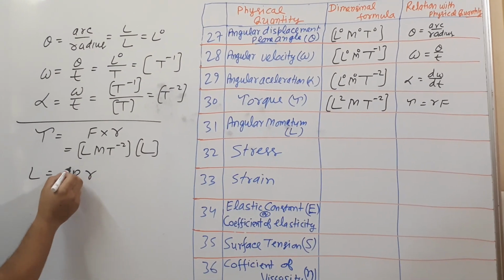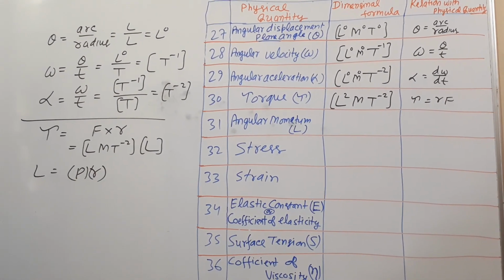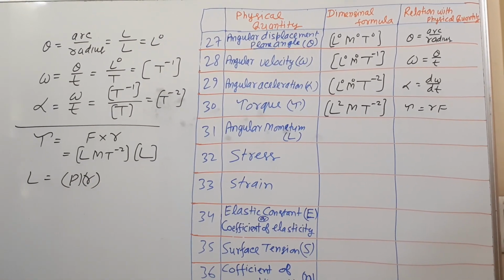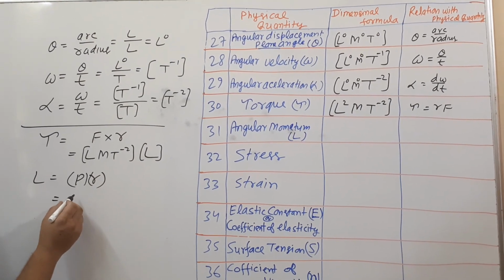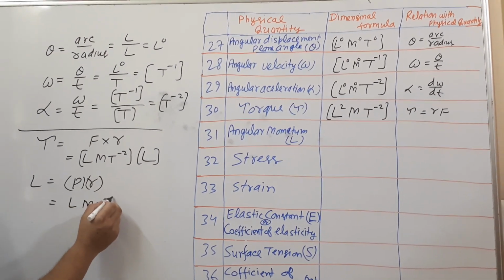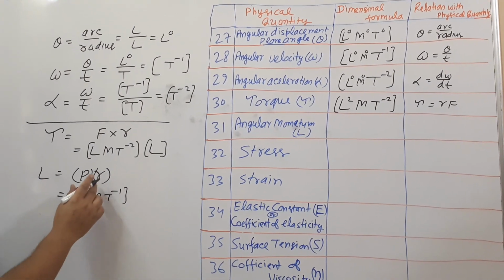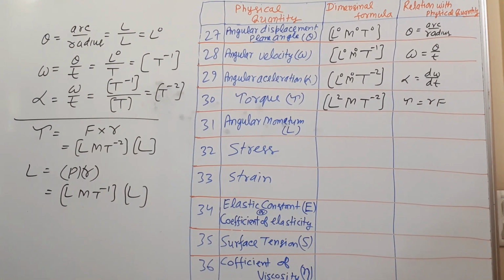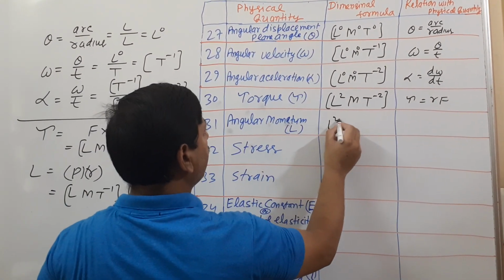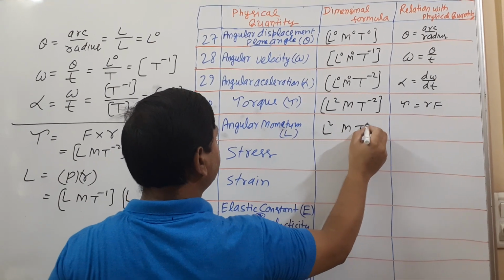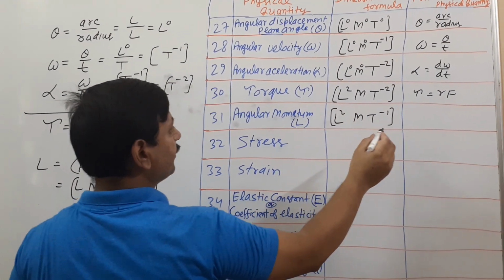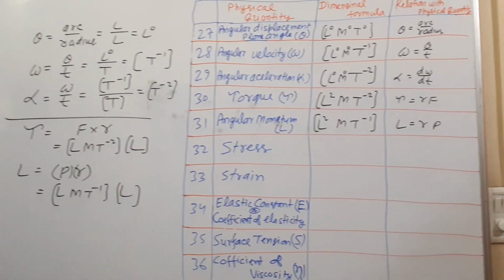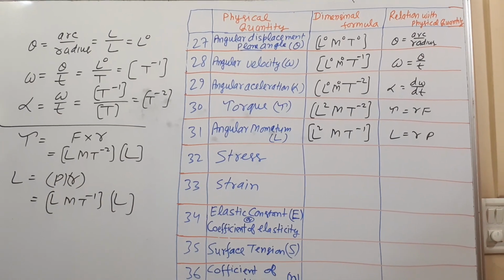Angular momentum. Moment of linear momentum. Linear momentum into perpendicular distance. Linear momentum is M L T raised to minus 1, and R is L. If you combine, that is L square M T raised to minus 1. Angular momentum is R into P, linear momentum into perpendicular distance.